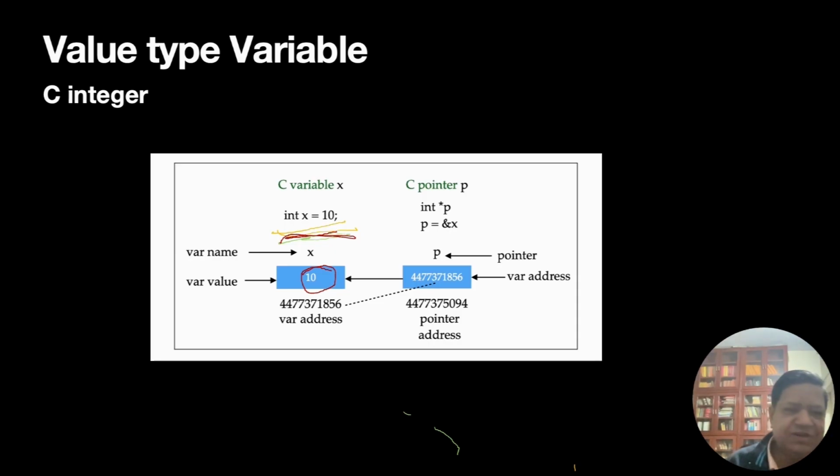Now, you may recall that C also has a pointer. If I write p equal to ampersand x, what does it mean? p is the address of x. This p is a pointer, so where is x stored? x is stored here. These numbers look pretty small to me, 4473 or whatever, the last three digits are 856.